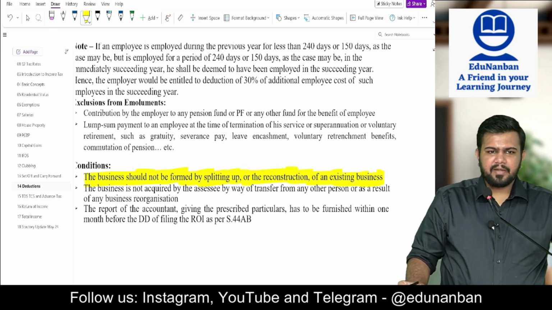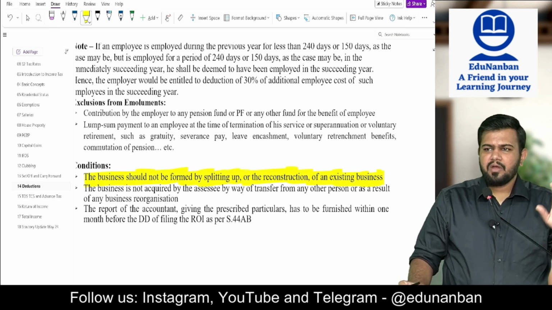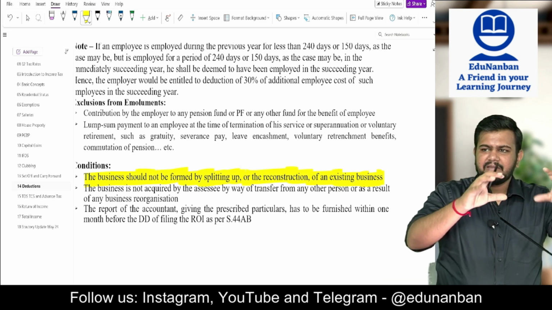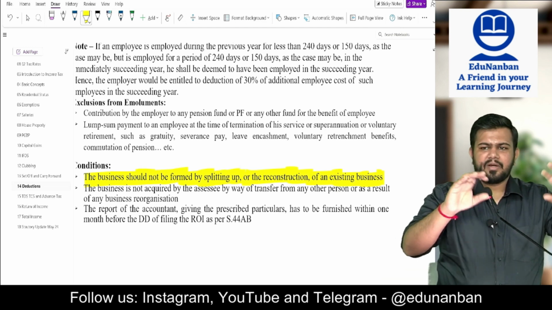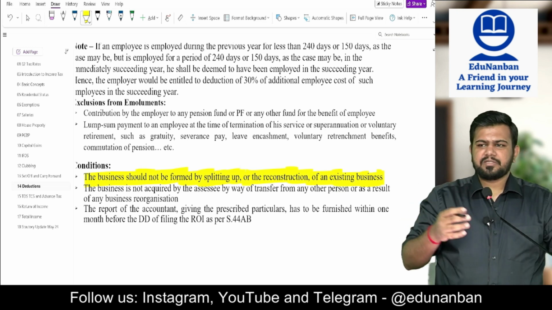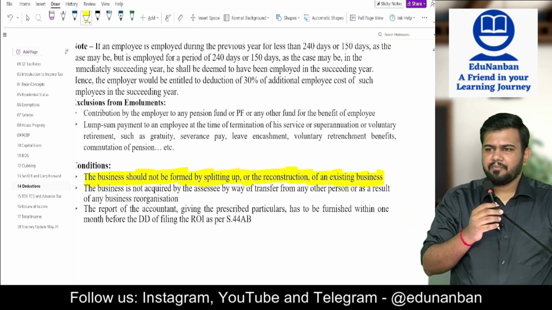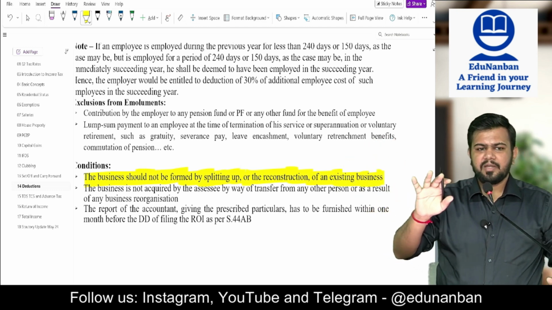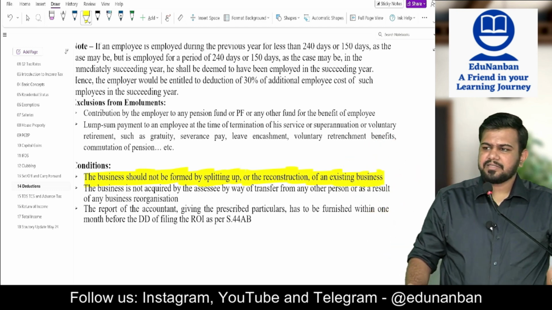They will just open the same business in a new brand name, or open a new branch account. The same business will be there. They will rebrand it or rename it or restructure it to another business, and they will tell that this is a new business. Like that you should not do, because this is a huge deduction. For all the employees, 30% of the salary you are claiming as deduction.